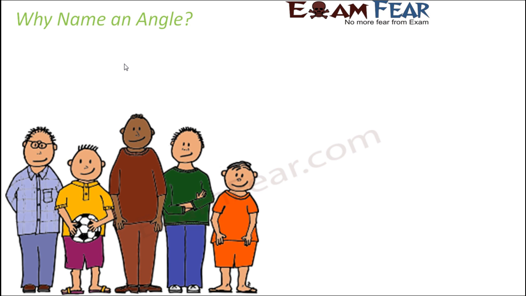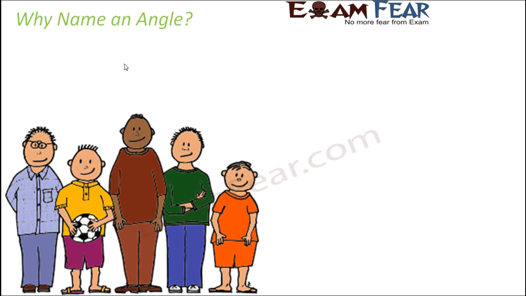So what do we see from here? We see that naming students is very useful. That's because when you name students, it becomes easy to distinguish them, easy to identify them, easy to refer to them.